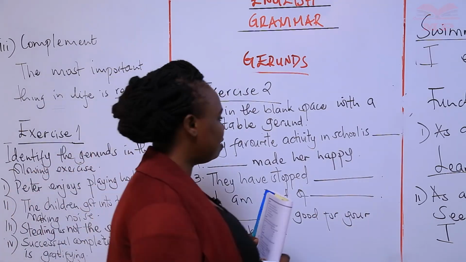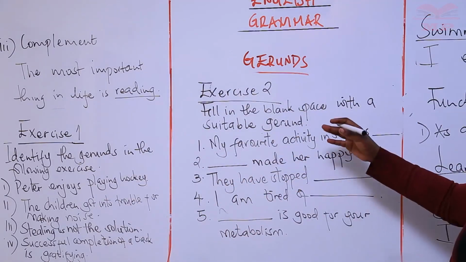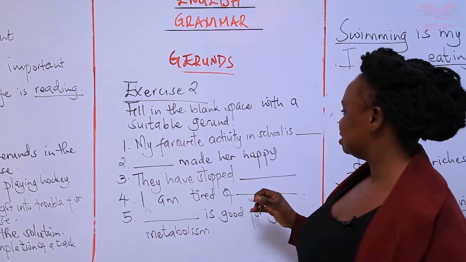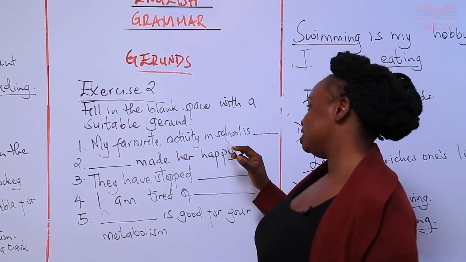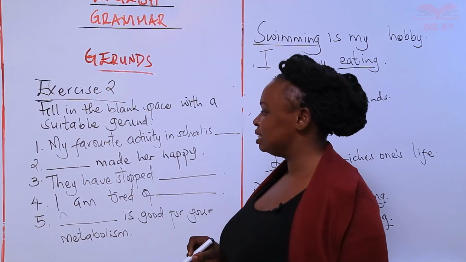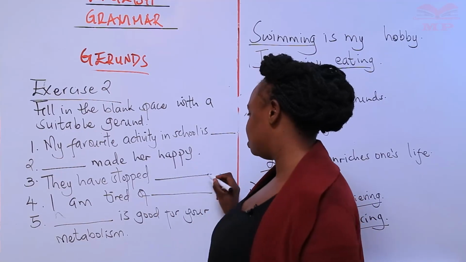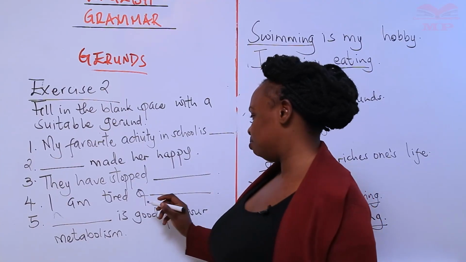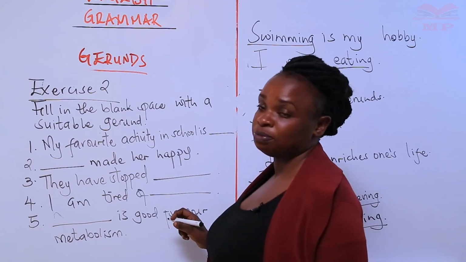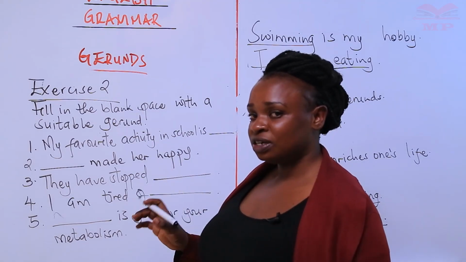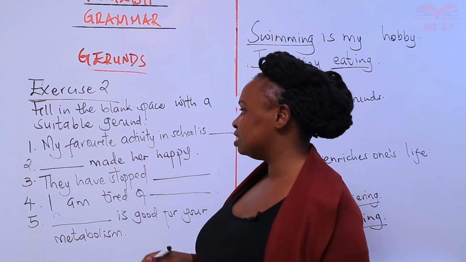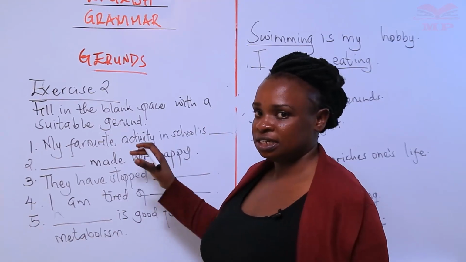Now our second exercise: fill in the blank spaces with a suitable gerund. Question 1, my favorite activity in school is dash. Question 2, dash made her happy. Question 3, they have stopped dash. Question 4, I am tired of dash. Question 5, dash is good for your metabolism. So pick out any gerund that you can think of, as long as it's an ing form of a verb, and fill it in as long as you're using it as a gerund in the sentence.